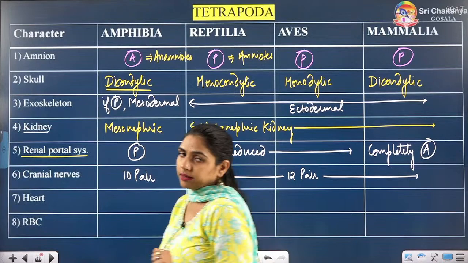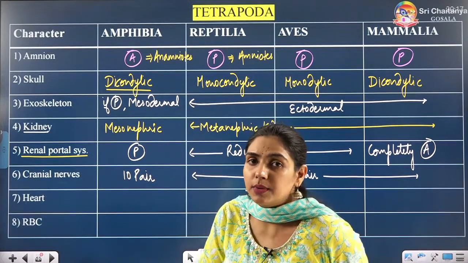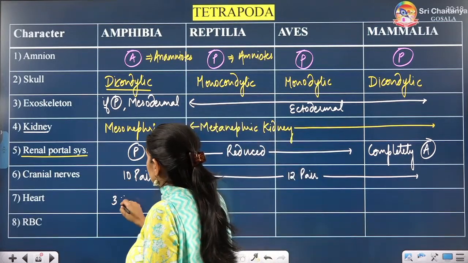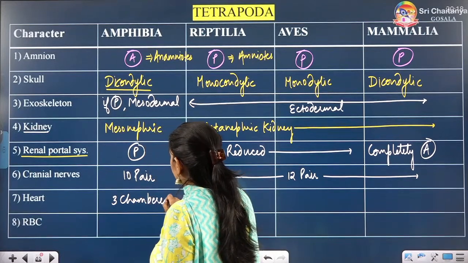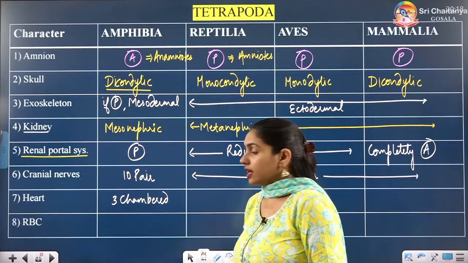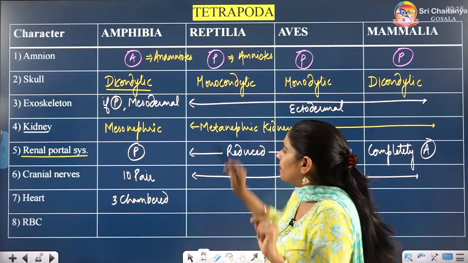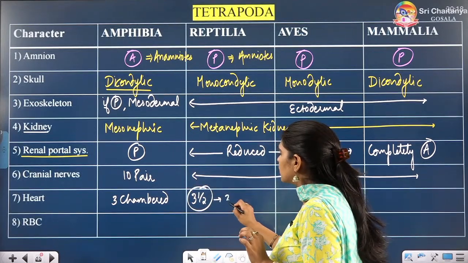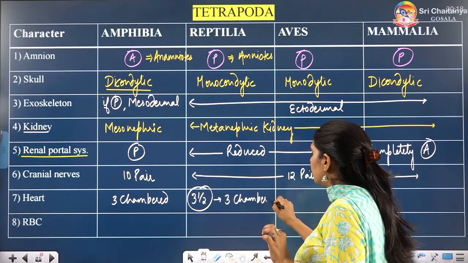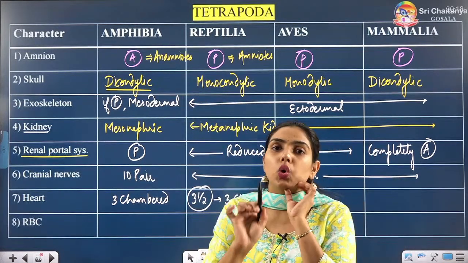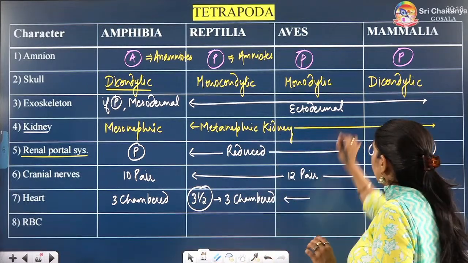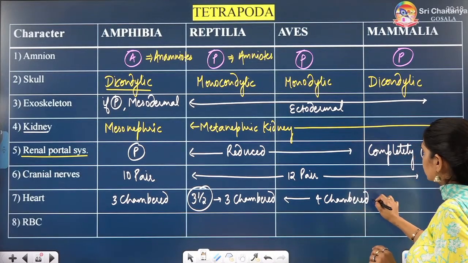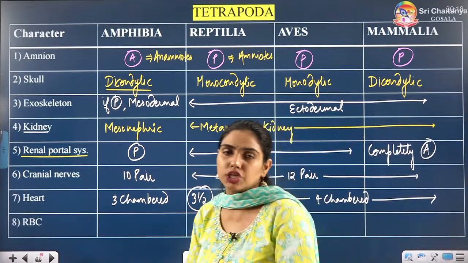If we talk about the heart, I have told you that a chambered heart is present in vertebrates. So 2 chambered heart we have seen in fishes. In amphibians, there is a 3 chambered heart, 1 ventricle, 2 auricles. Now the ventricle is half separated in case of reptiles. So this is actually 3.5 chambered, but we will call it 3 chambered only because it is not completely 4 chambered. There is an exception, that is crocodiles. And in case of birds and mammals, completely 4 chambered heart is present. Complete double circulation is seen.